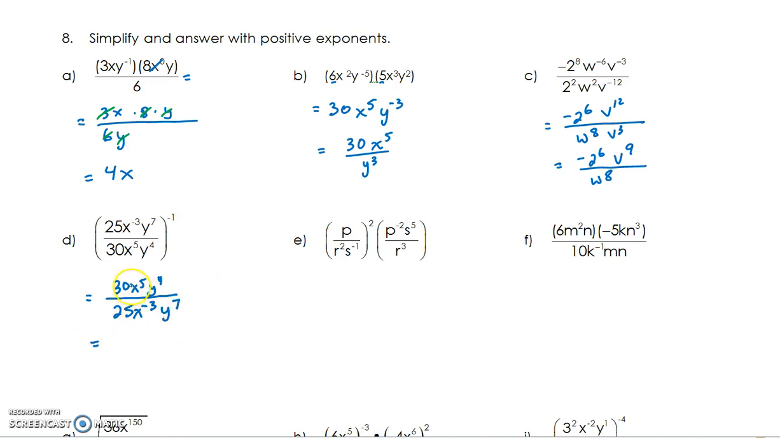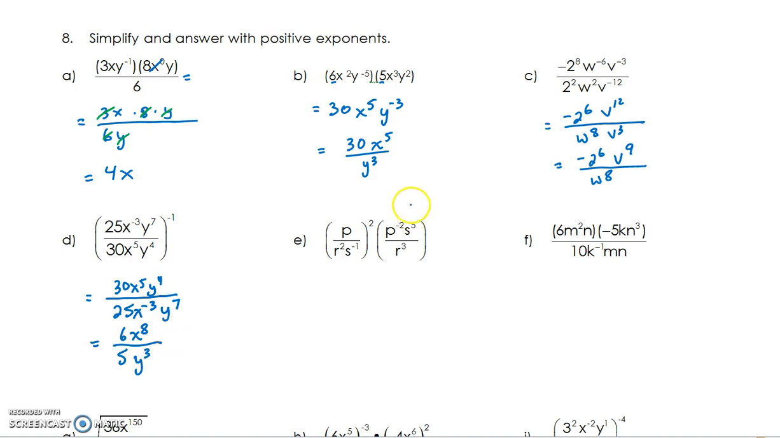And now we clean it up. 30 over 25 is going to be divided by 5. Top and bottom is 6/5. The x to the 5 and the x to the negative 3. The x to the negative 3 moves up, is going to be x to the 8 on top. And y to the 4, y to the 7, the y to the 7 wins by 3, y to the 3 in the denominator.